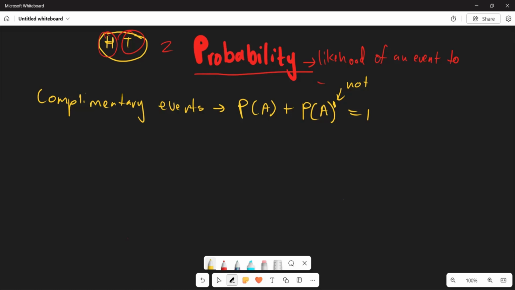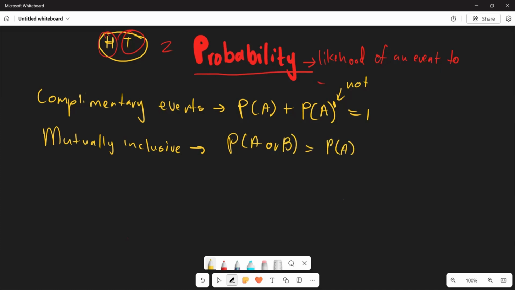And after complementary events, we now have what we regard as our mutually inclusive events. Now, how can we understand our mutually inclusive events? Let me start by giving you the formula, then we can understand them. The formula for mutually inclusive events is the probability of A or B, which equals the probability of A plus the probability of B, subtract the probability of A and B.